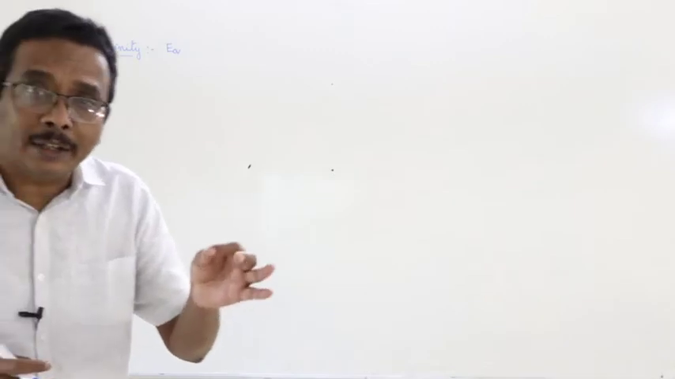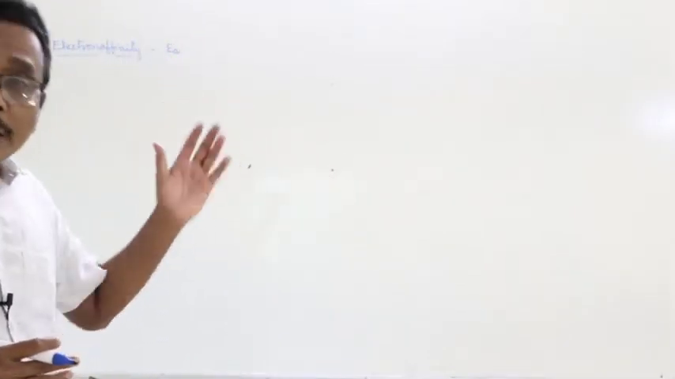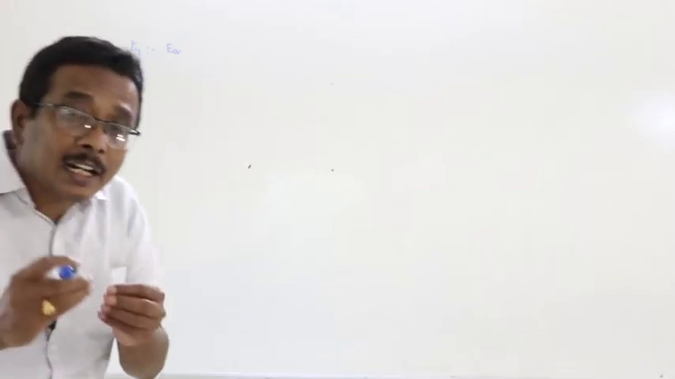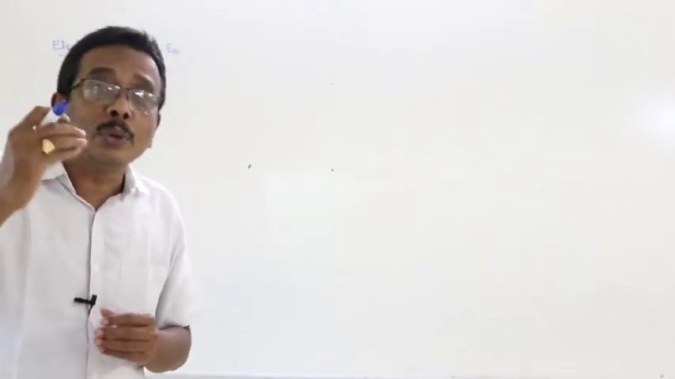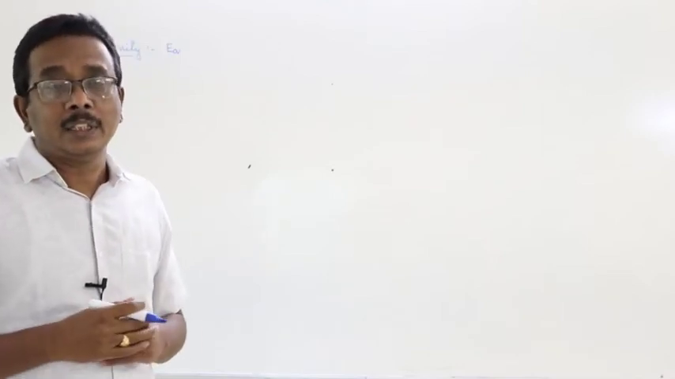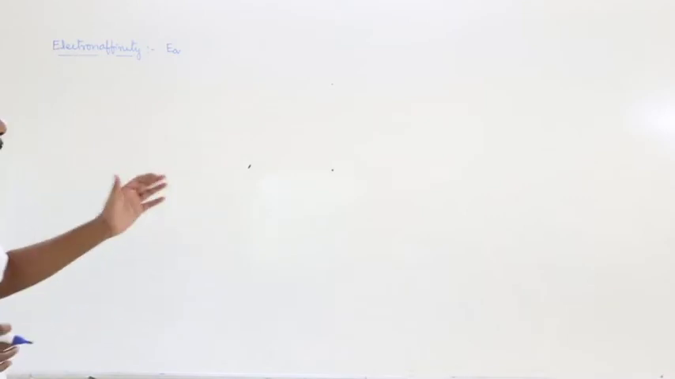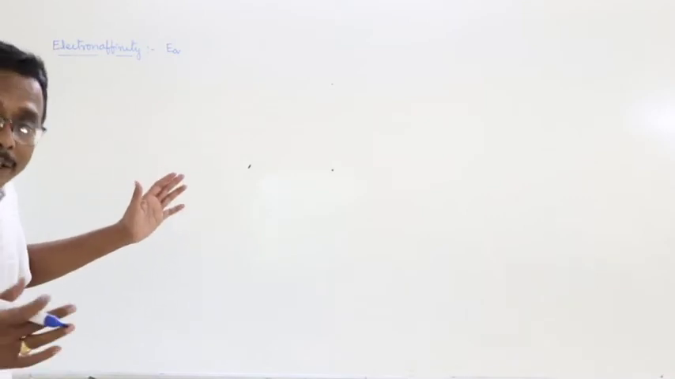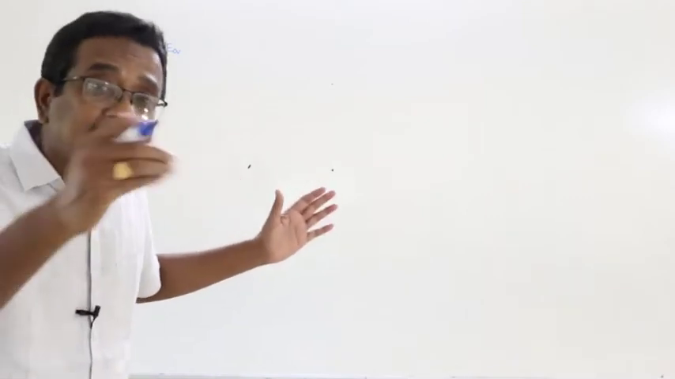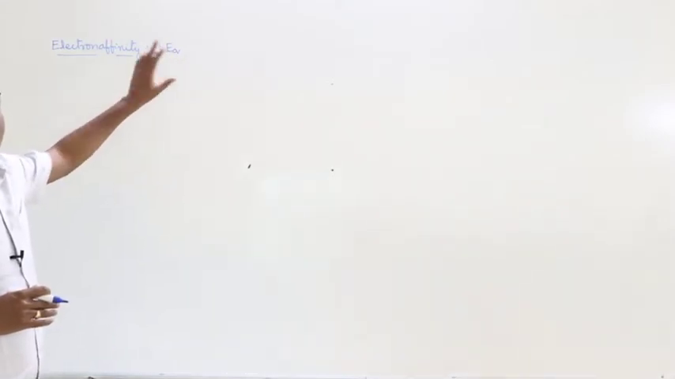But how can we define electron affinity? Electron affinity may be defined as the amount of energy liberated or released when an electron is added to a neutral gaseous atom in its ground state. It is generally represented by the letter EA.